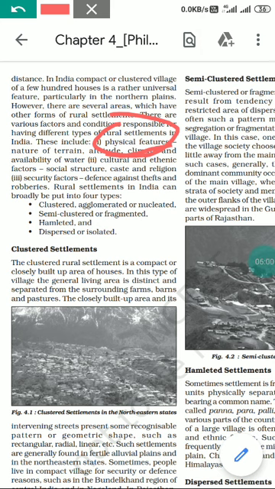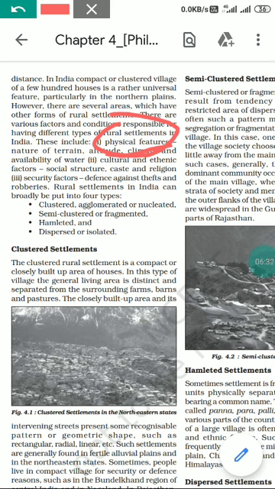Besides physical features, other conditions and factors are cultural and ethnic factors, like social structure, caste and religion. So people belonging to the same caste or same religion always want to settle near each other. Several different areas are segregated on the basis of caste, religion and social structure, and accordingly people settle down. The fourth and third most important factor for settlement in India, especially in the rural area, is security factors, like defense against theft or robbery.